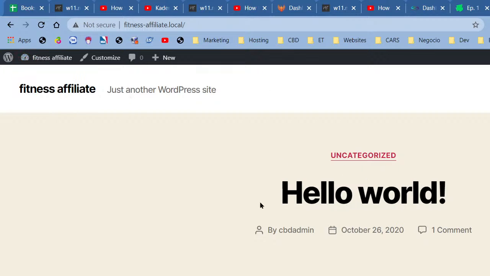Now the theme is going to be like the frame of your house. It's where the columns are. It's the shape of the house. You can't go around the theme once it's there. I mean, you can change it, but the theme dictates exactly how your website can look under any situation.